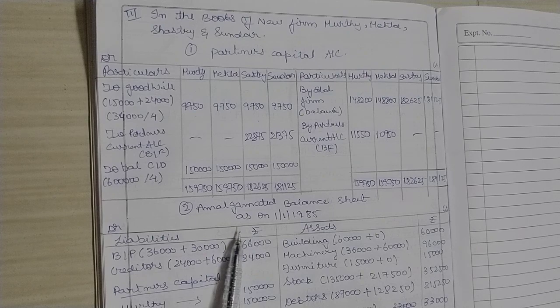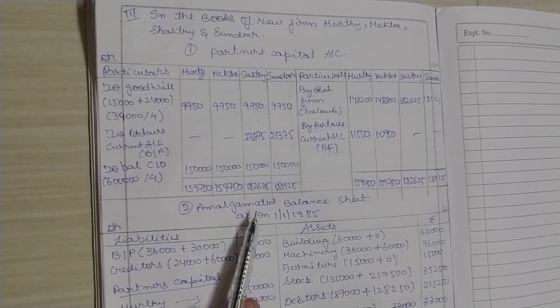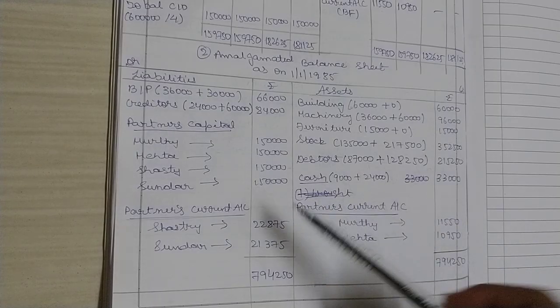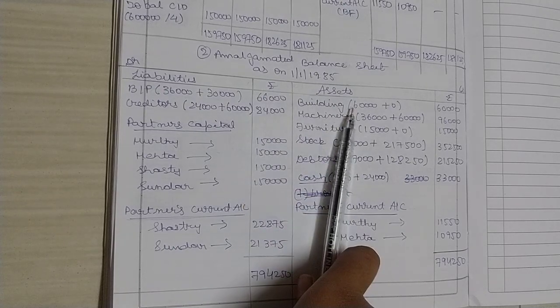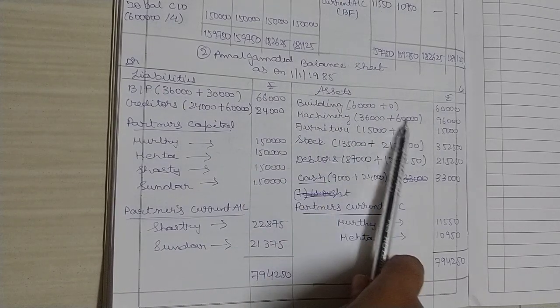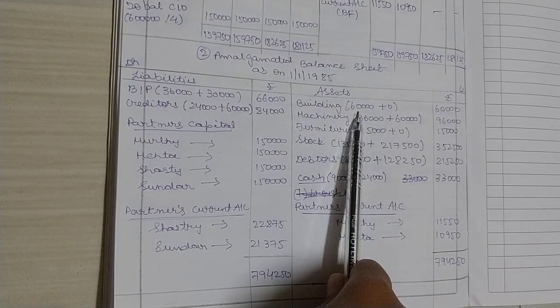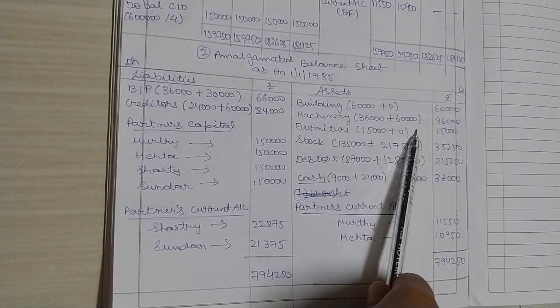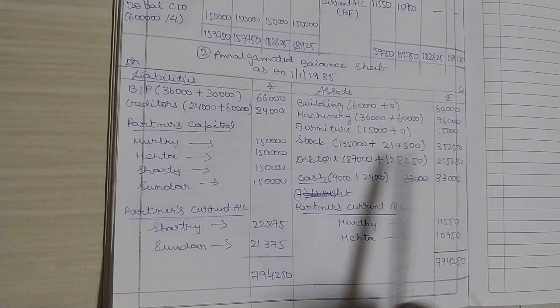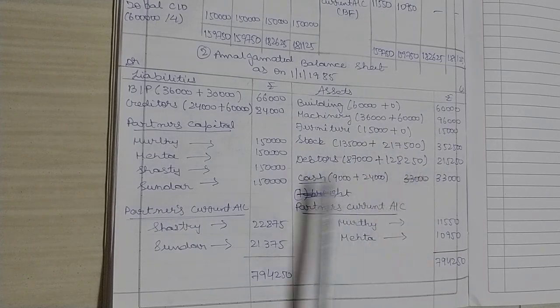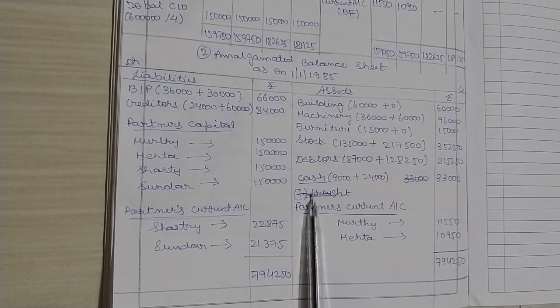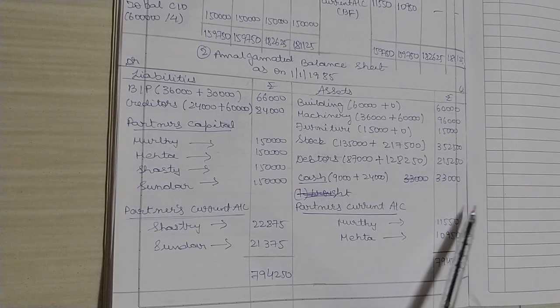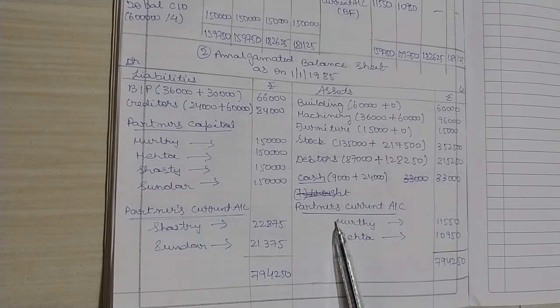Now, next account is what? Amalgamated balance sheet. The last account in our last step is the amalgamated balance sheet. Building, Murthy and Mehta value and Shastri and Sundar value. Machinery, Murthy and Mehta, Shastri and Sundar. Furniture same, stock same, debtors same. In the same way you have to prepare. Cash 9,000 plus 24,000, 33,000. And what is the new thing here?